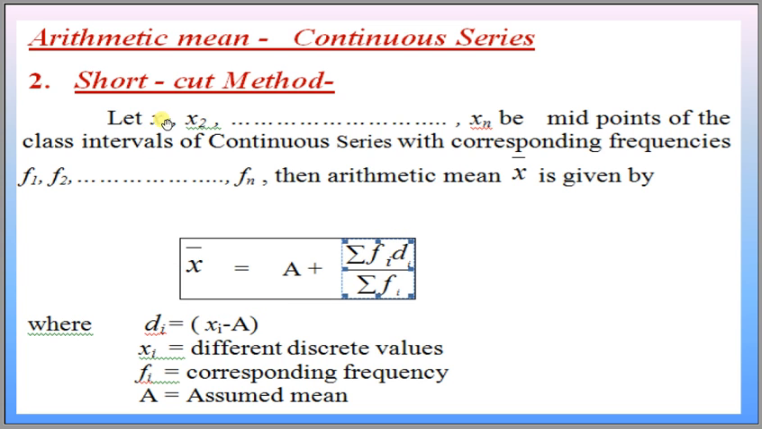If xi values are sufficiently large, to reduce those values we subtract a common value, known as the assumed mean a, from all the xi values. x1 minus a is d1, x2 minus a is d2, xn minus a is dn, that is di, and we multiply these di values with the corresponding frequencies, that is summation fi di divided by summation fi. This is nothing but the total frequency, and a is the assumed mean. Then x bar is equal to a plus summation fi di divided by summation of fi.